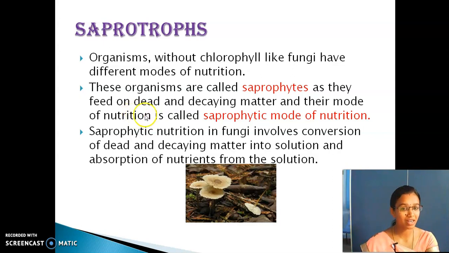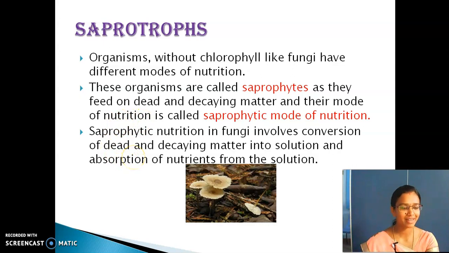They feed on dead and decaying matter. And their mode of nutrition is called the saprophytic mode of nutrition. First point, have a look at it again. Organisms without chlorophyll, like fungi, are called saprophytes.